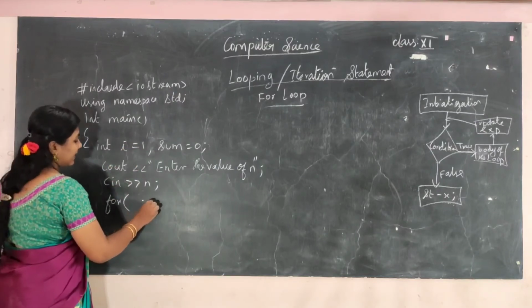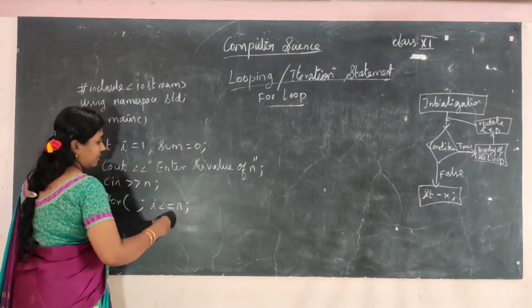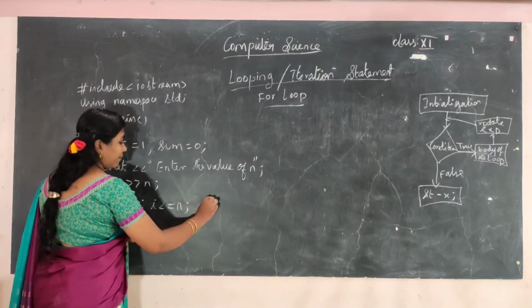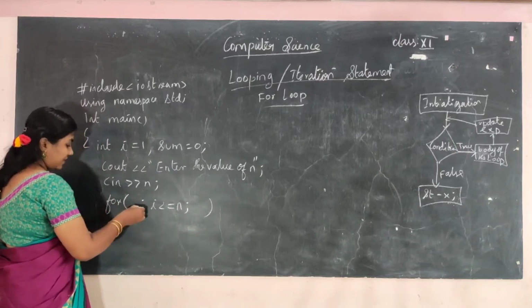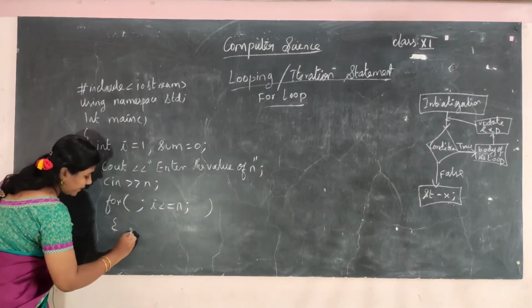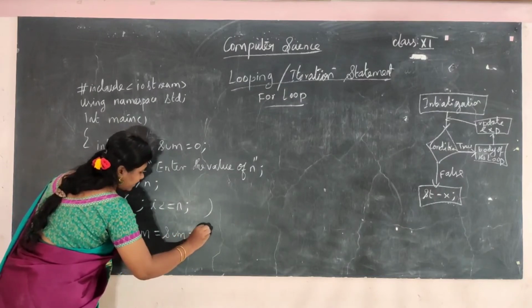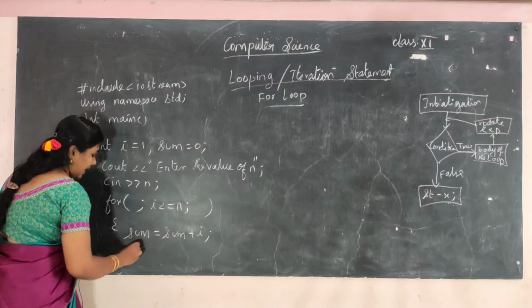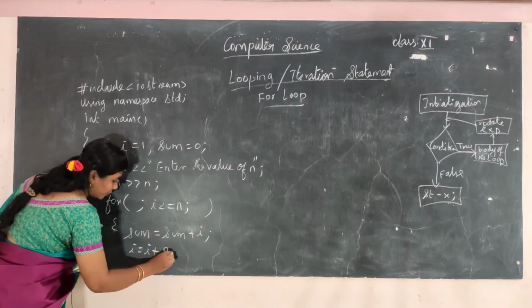Let me leave the initialization blank, and the condition is i less than or equal to n. Up to that I am going to find the value, and I am not going to give the update expression also; I have left it out here. So what am I going to find? sum is equal to sum plus i. Sum I have already given as 0. So sum plus i, and then i is equal to i plus 2.